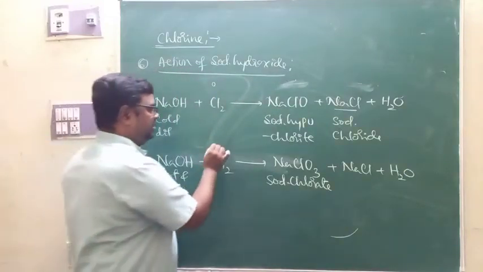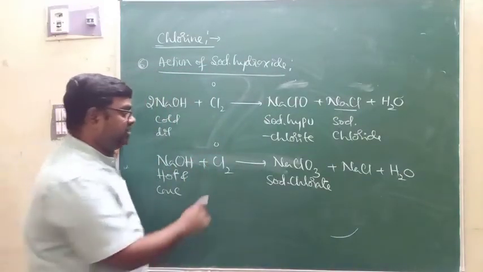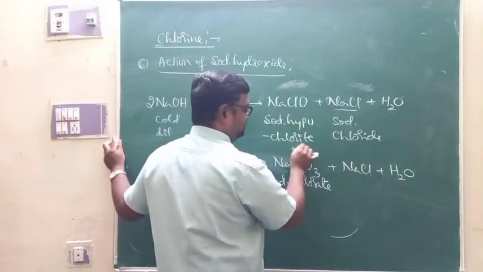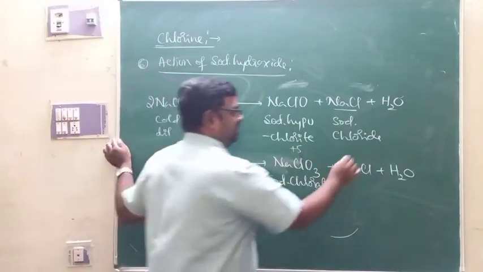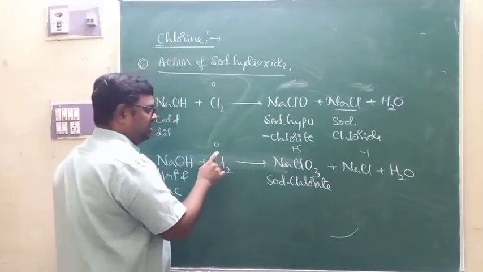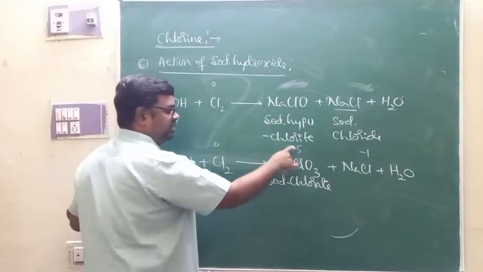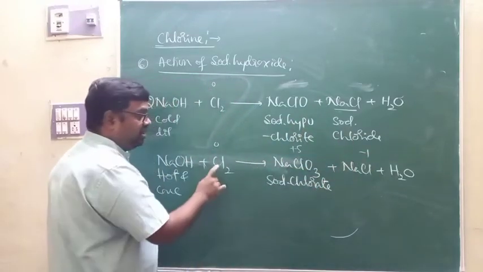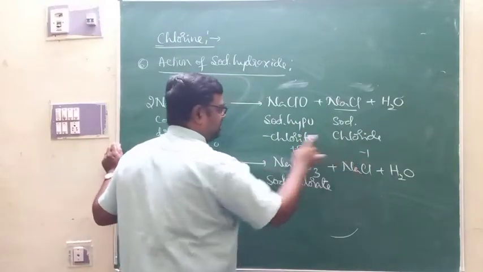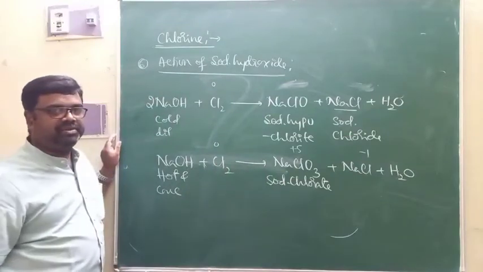Once again you observe here, the oxidation number of chlorine is 0 here. Here it is +5. You can calculate the oxidation number of chlorine as +5. Here it is -1. Means the oxidation number of chlorine 0 becomes +5, oxidation. 0 becomes -1, reduction. Chlorine undergoes oxidation as well as reduction.